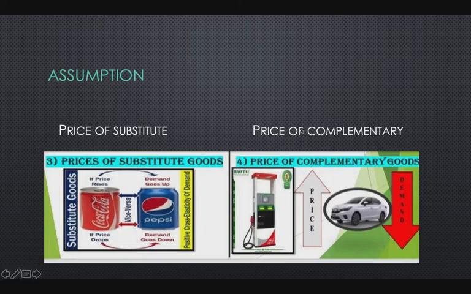Then prices of complementary goods also. Car and petrol are jointly demanded by the consumer. When the price of petrol or fuel goes up, the demand for the complementary good falls, because a car requires fuel. When the price of fuel rises, the demand for cars becomes less. So the price of complementary goods also influences the demand for the X commodity, or a car in our example. So there is no change in the price of complementary goods.